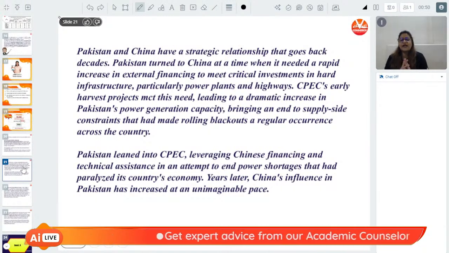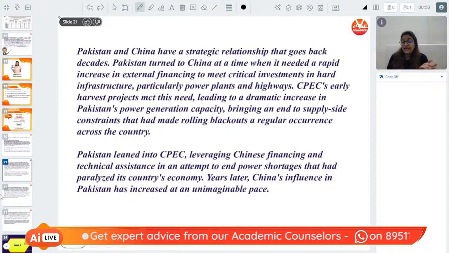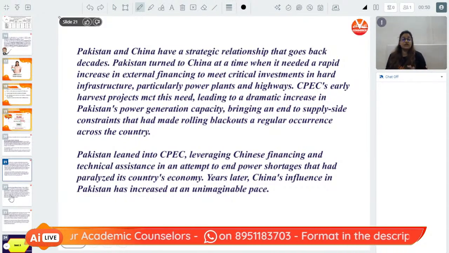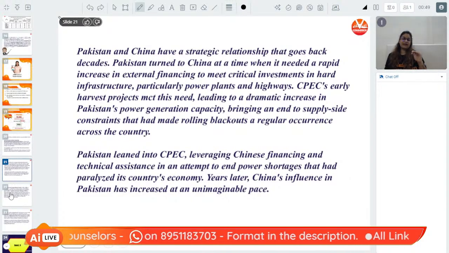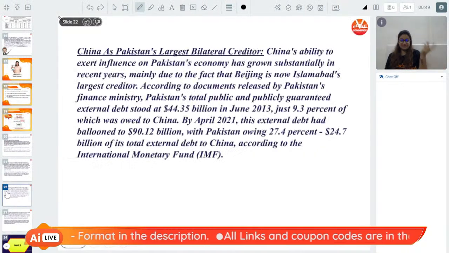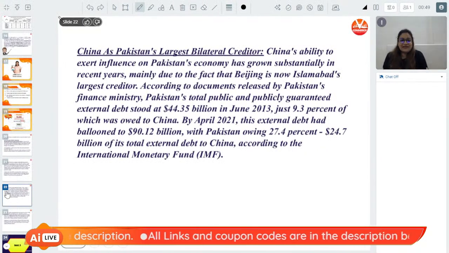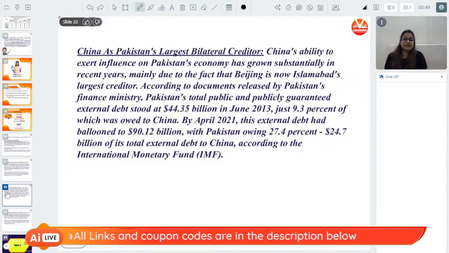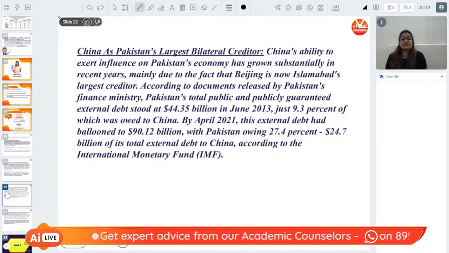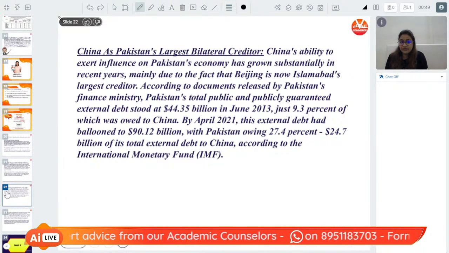increased at an unimaginable pace. You can experience it even today. China has a huge influence on Pakistan. Huge means huge. And the enemy's enemy is always a friend. So China is Pakistan's largest bilateral creditor. China's ability to exert influence on Pakistan's economy has grown substantially in recent years, mainly due to the fact that Beijing is now Islamabad's largest creditor.